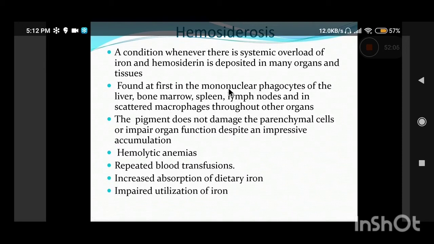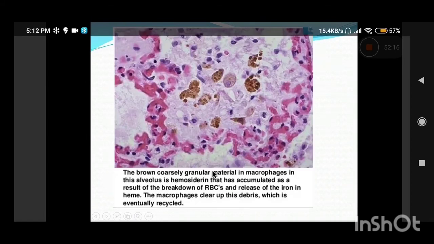It is classically seen in hemolytic anemias, when there is a lot of RBC turnover and damage, repeated blood transfusions, or any abnormality in iron absorption. You can see here macrophages filled with golden brown hemosiderin pigment, accumulated because of RBC breakdown.